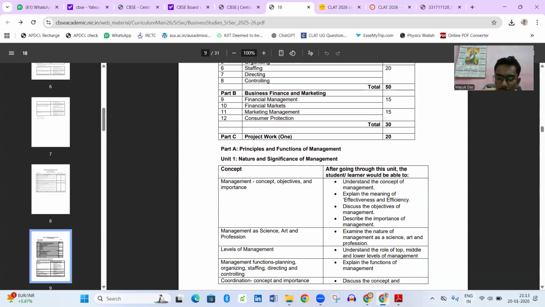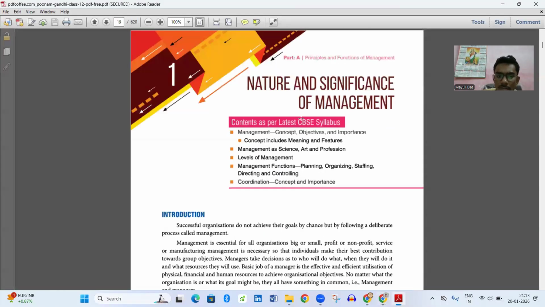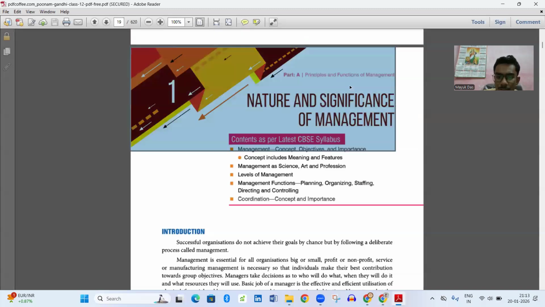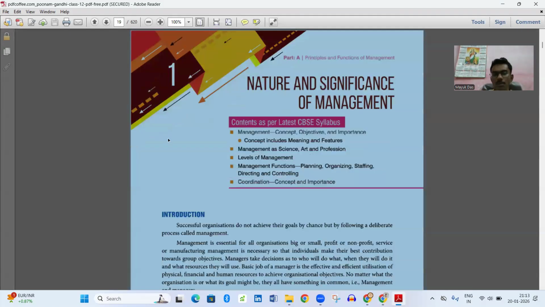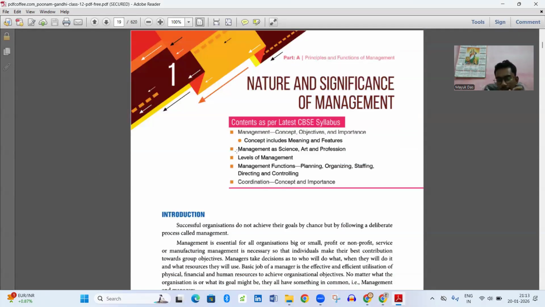Another thing, I'll be following the Poonam Gandhi book, because if I follow the NCERT book, then you won't be able to understand. In Poonam Gandhi, things are given in a systematic way, and it follows CBSE guidelines. So no issue. Now, nature and significance of management.